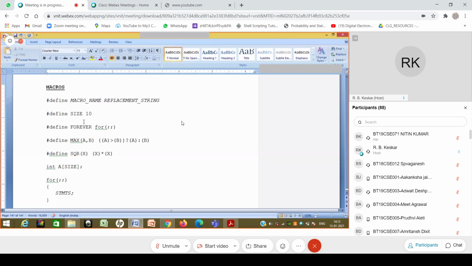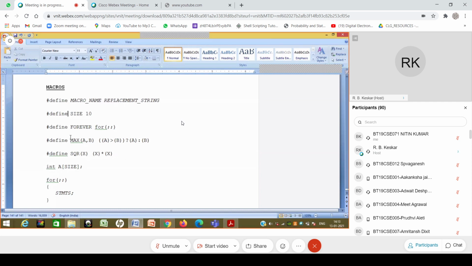It's not a variable, it's not a data type. Number one, it's not a variable. Number two, it's not a data type. Number three, it doesn't do the type check. And number four, of course, it does not require memory, because it's not a data type, so there is no memory allocated on the stack. This is just a replacement which happens as part of the compilation. So no memory, no type check, no variable. It's just a replacement string. That is what the hash define would do.